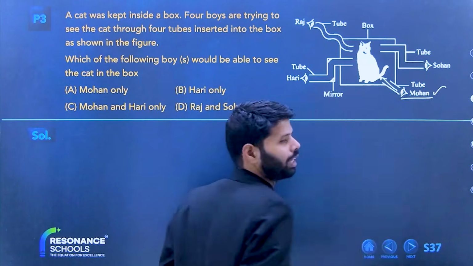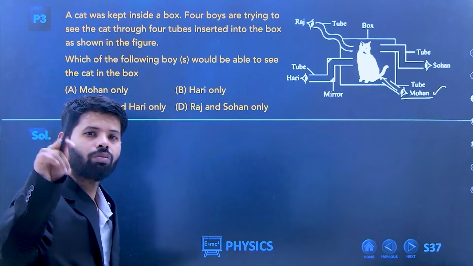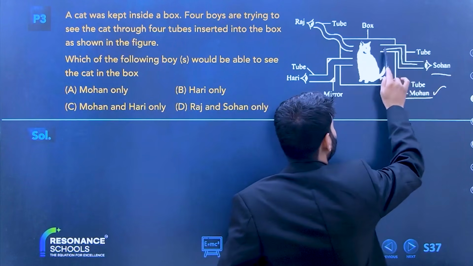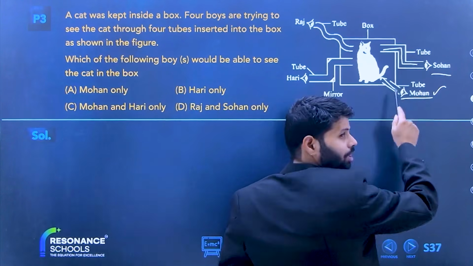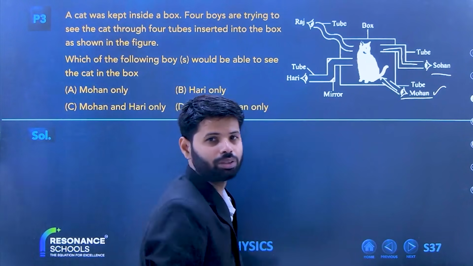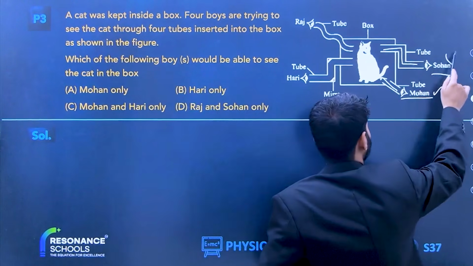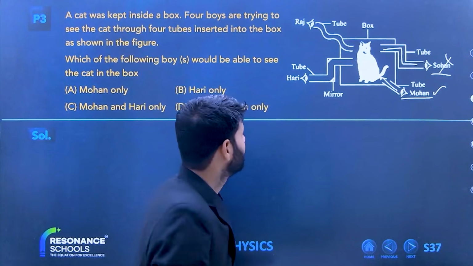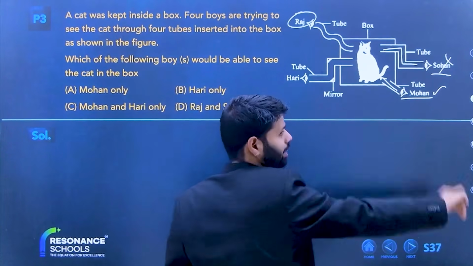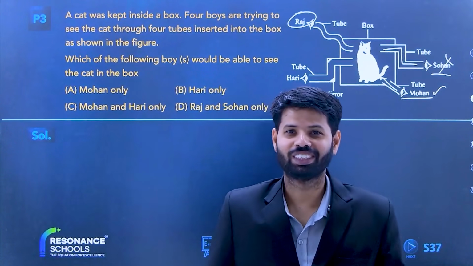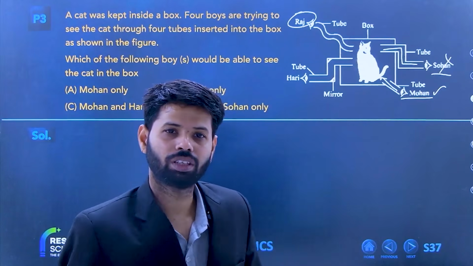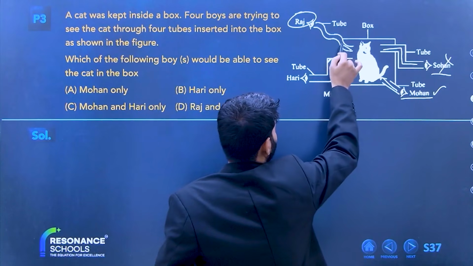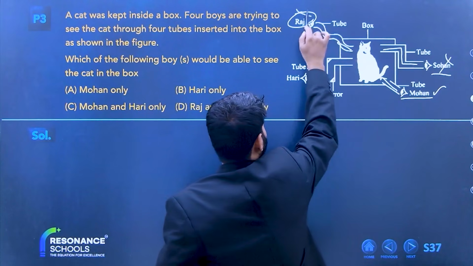First answer is correct. How many of you got Mohan? Next is Sohan. Now Sohan cannot see because this is not a periscope. This is a general thing. And light travels in a straight line. So Sohan cannot see. Do you guys agree? Now Raj is having a tube. Can he see through the tube? Definitely not, beta. Light travels in a straight line, okay? So the image will start, but it will stop here only. So Raj also cannot see.